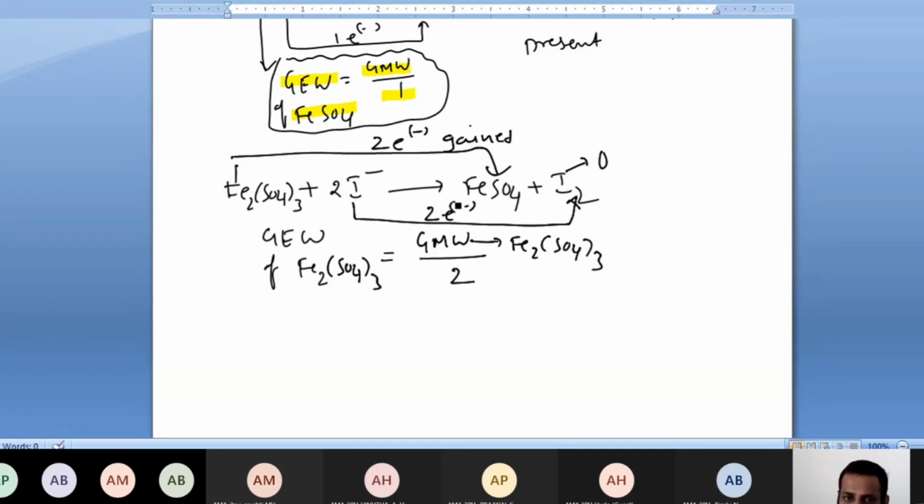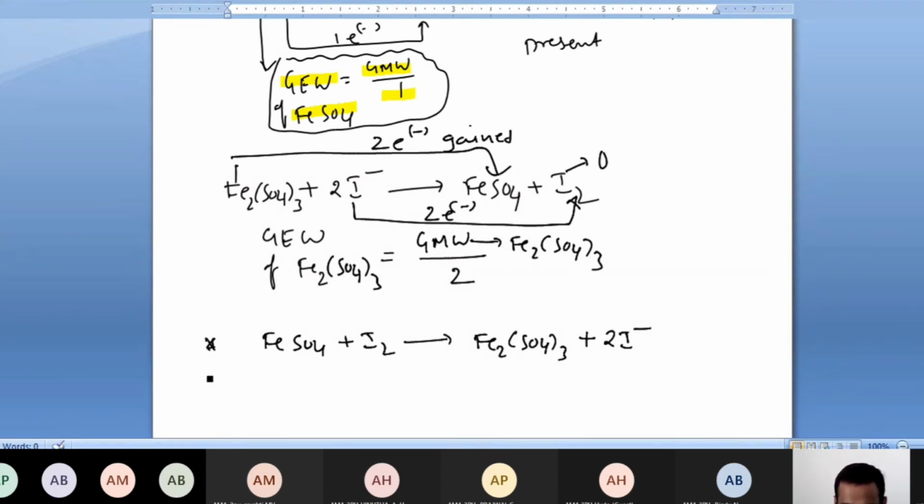I am saying 2, understanding everyone. 1 iodine -1, 1 iodine -1. Here I2, 2 electron transfer. So without wasting time, I'll go for the reverse reaction. What is that reaction? FeSO4 plus I2 gives rise to Fe2(SO4)3 plus 2I minus.